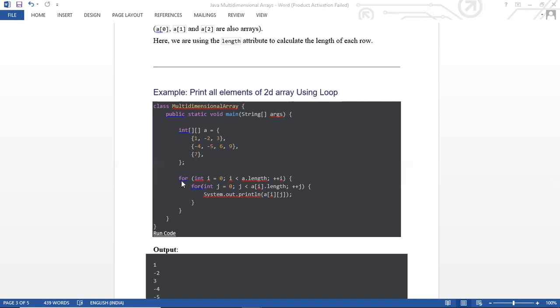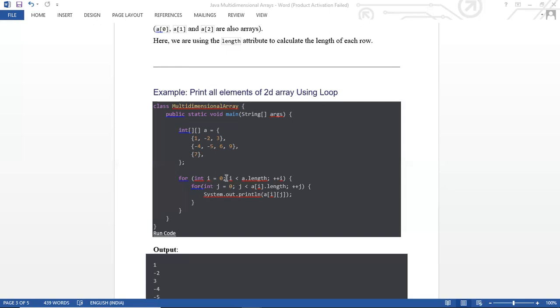So for int i = 0. Okay, very good. I have declared variable i, that means 0 less than a.length. What is that a.length? The first one is for the rows, so here you are mentioning a.length.